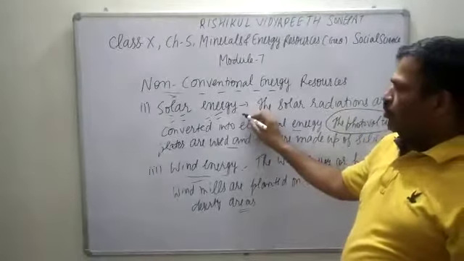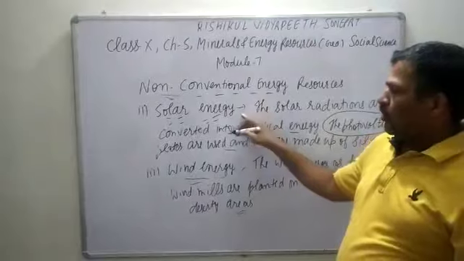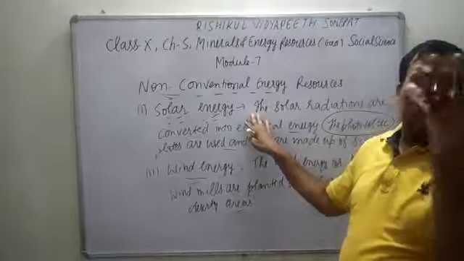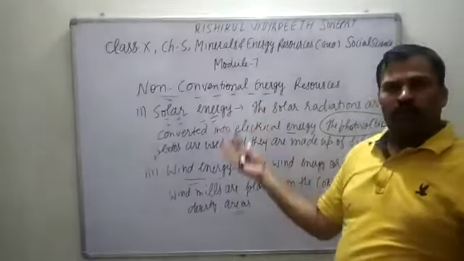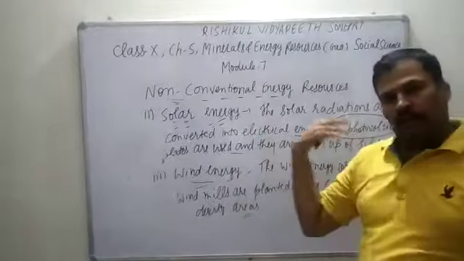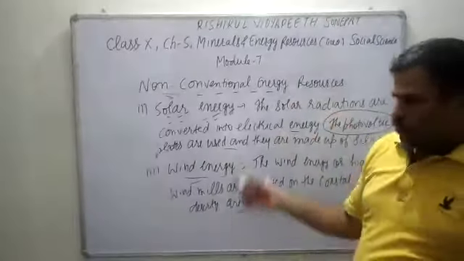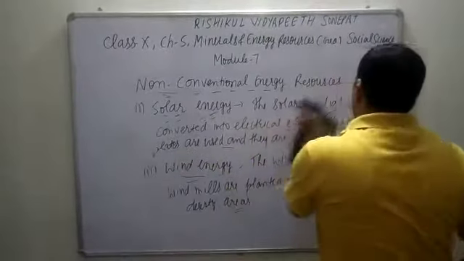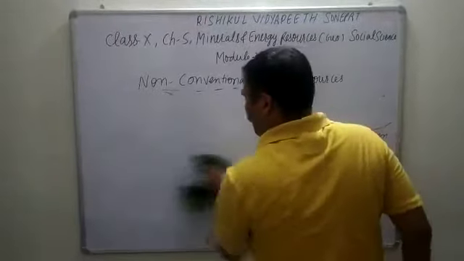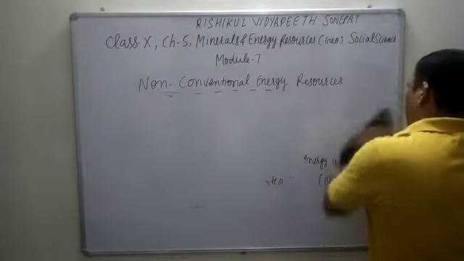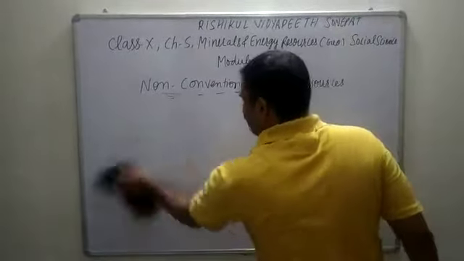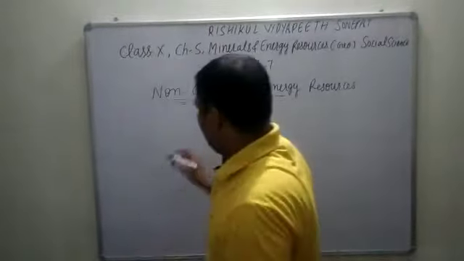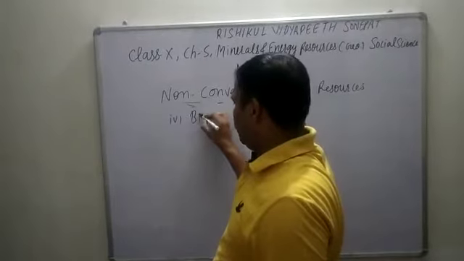Even solar energy is used for pasteurization of milk, because how it is done is that at 62-degree temperature the milk is boiled, and the harmful chemicals or bacteria die, and the milk is safe. So that is done. Okay. And these things that we are discussing are the non-conventional sources of energy that will help a lot to reduce pollution and to reduce the dependence on our fossil fuels.